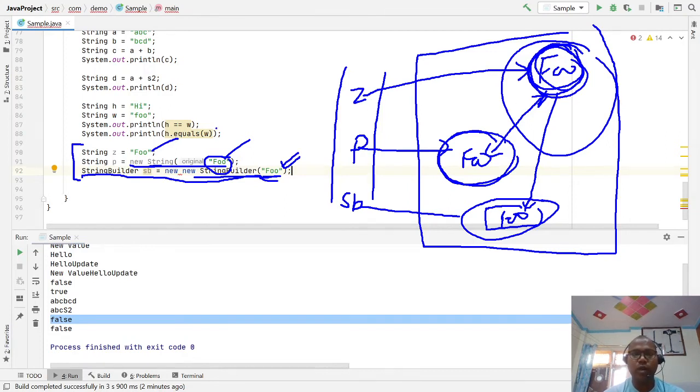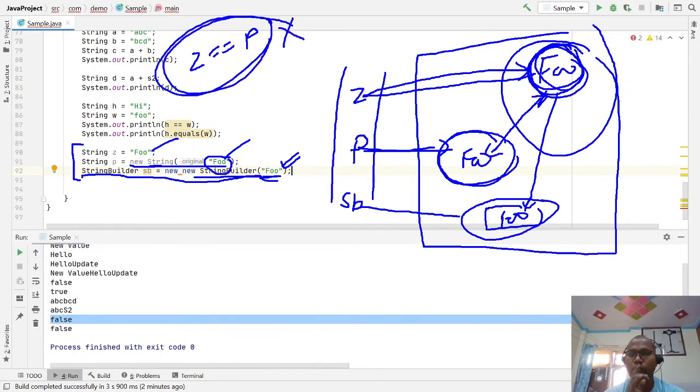Now if I try z double equals p, z refers to this and p refers to this, both refer to different objects, so this is false. Sometimes you say z dot equals p.